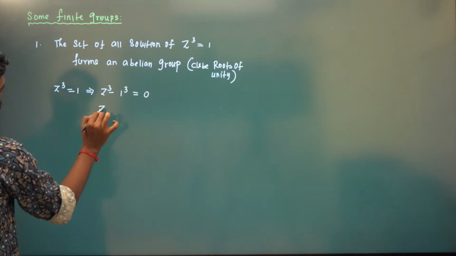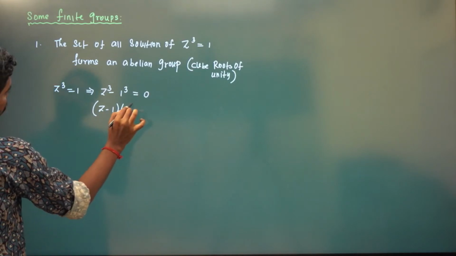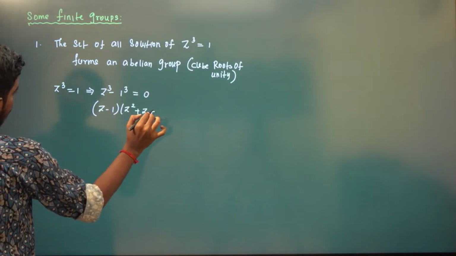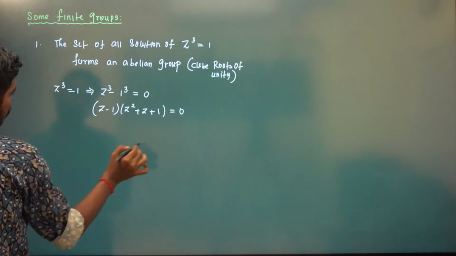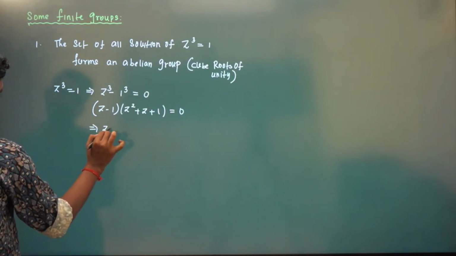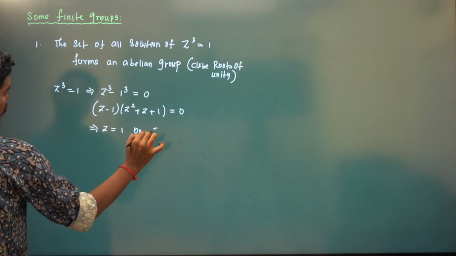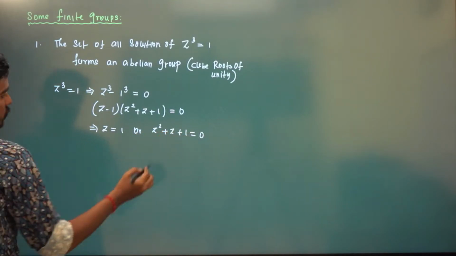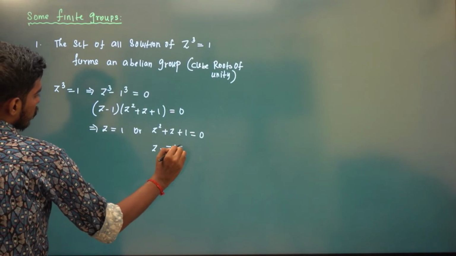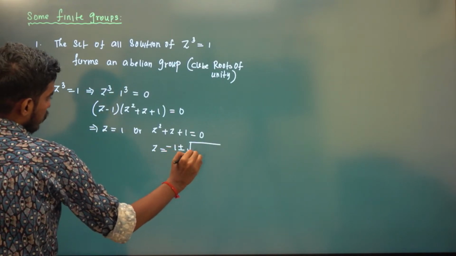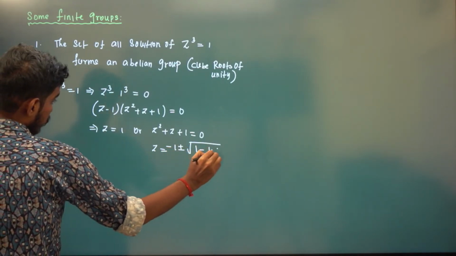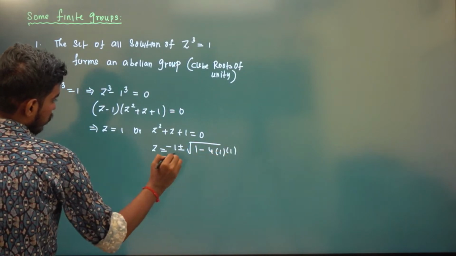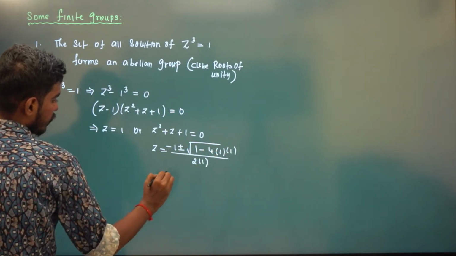Using a cube minus b cube equals a minus b times a square plus ab plus b square, this implies z is equal to 1 or z square plus z plus 1 is equal to 0. Solve this: z is equal to minus b plus or minus root of b square minus 4ac divided by 2a.